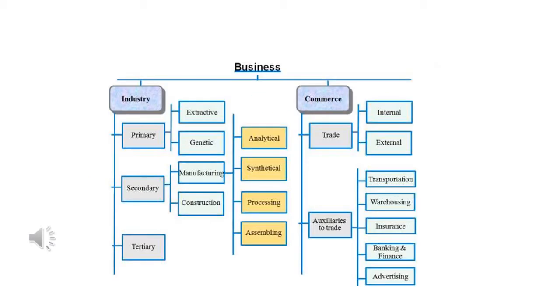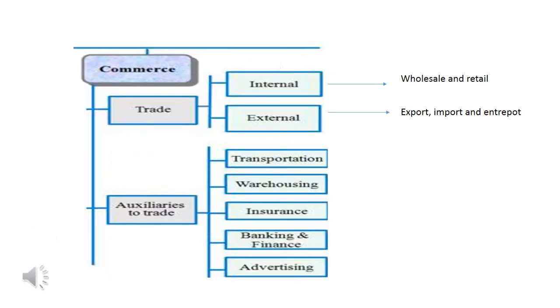If you have opted for business, you have two choices. Either you can go for industry or you can go for commerce. Industry part we have already discussed. Today we will discuss commerce. Now, commerce means that you are trading products which are already available in the market.